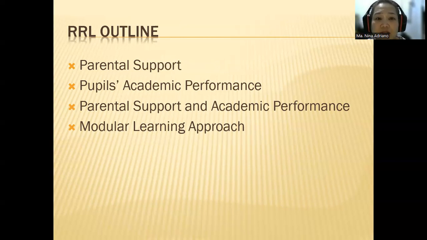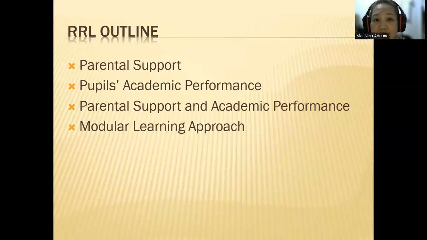Okay, and we mentioned that these are the important words in your title: parental support, academic performance. And then this is the third research question where we combined the two, parental support and academic performance. And then we can add modular learning approach. So if you notice, every word in the title is provided in the review of related literature.